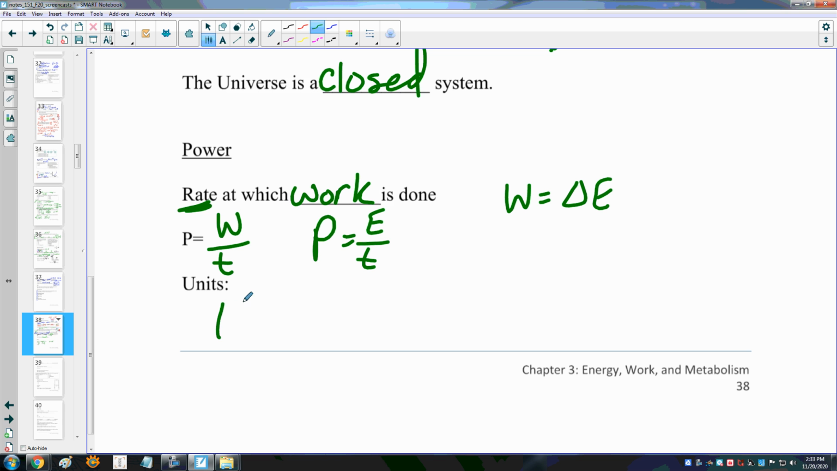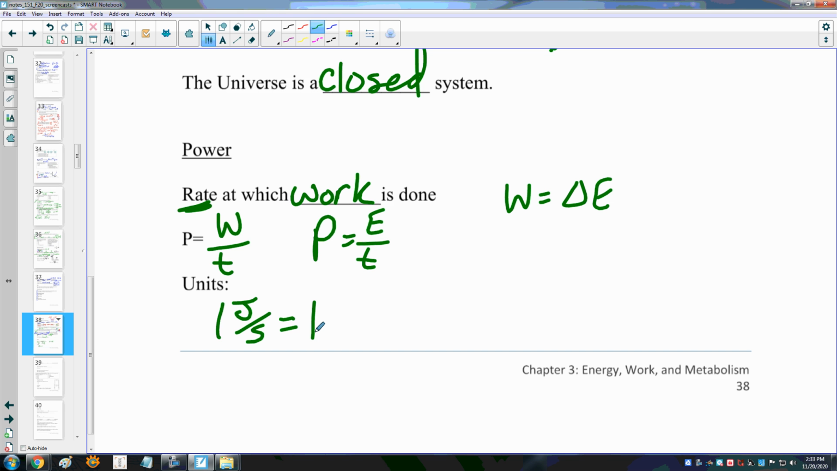The units for work are going to be a joule per second. That's the unit of energy or work per unit time. I'm sorry, did I say the units for work? The units for power are a joule per second. And let's see, what is the unit? Gosh, what is that?